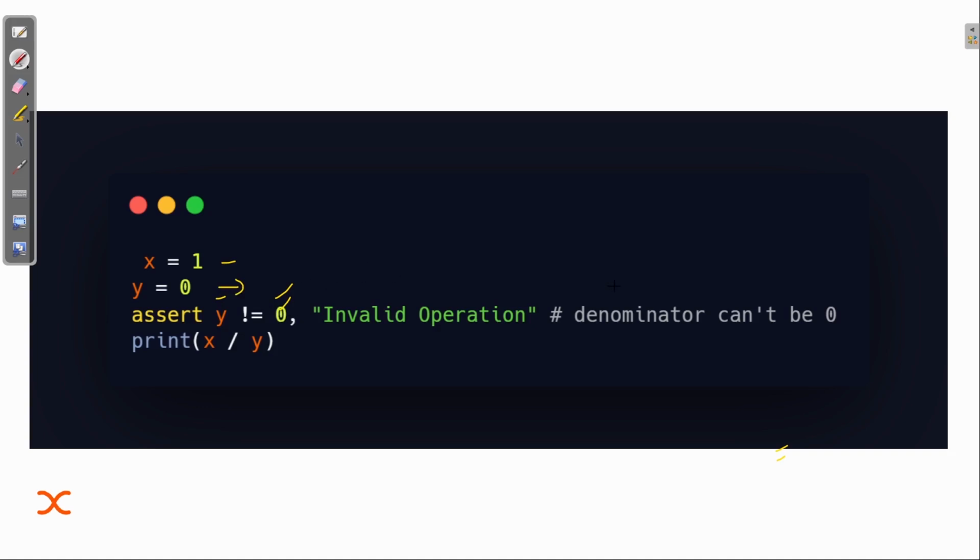What happens here? You can see the invalid operation message, that is, the denominator cannot be 0. First we check that y is not equal to 0. If it is true, then it will work. Else it will show the assertion error, and the invalid operation message will be printed.